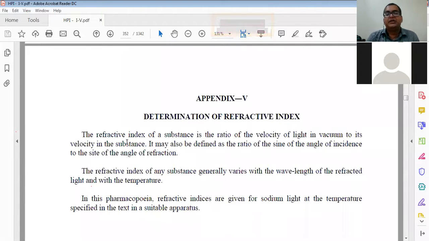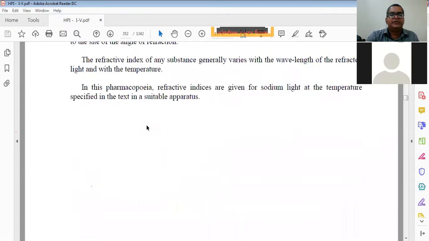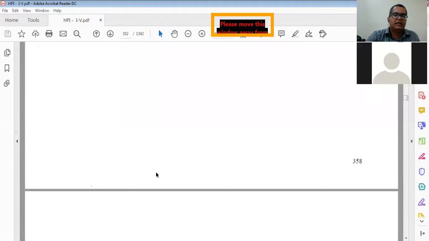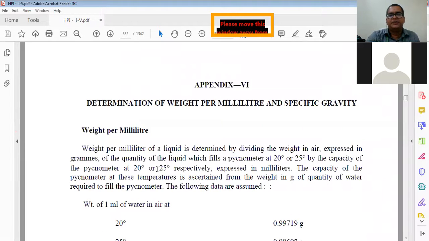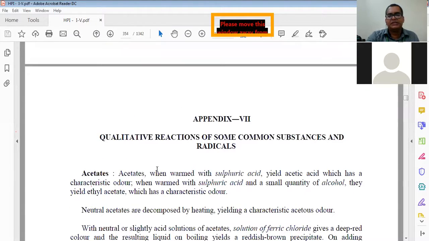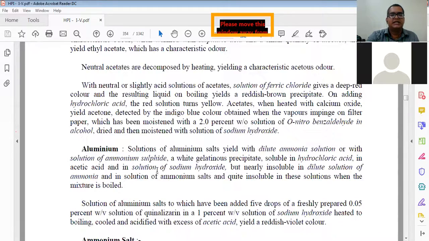Determination of refractive index. Refractive index we have already talked about, this is how they determine it. This process you have already studied in physics, in 11th and 12th. Then determination of weight per millilitre. Everything is there. Qualitative reactions of some common substances, radicals.